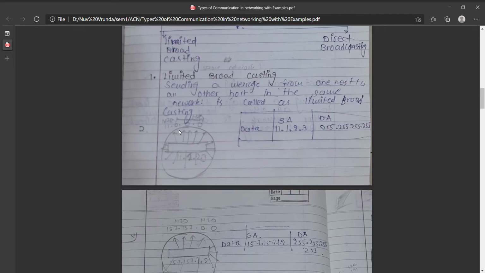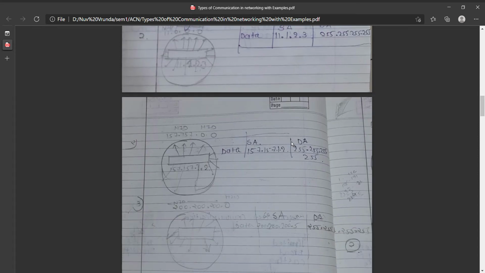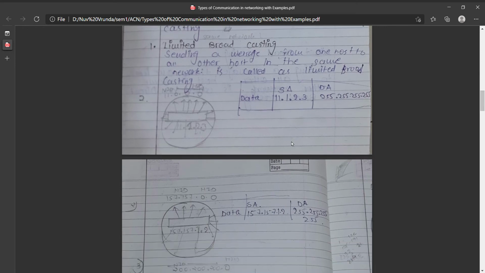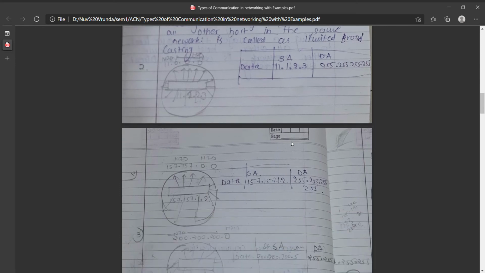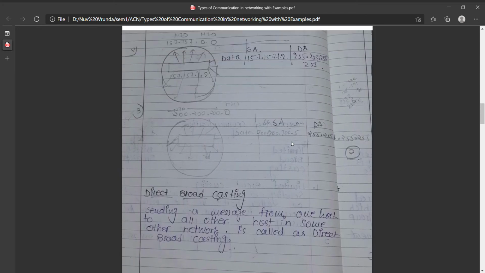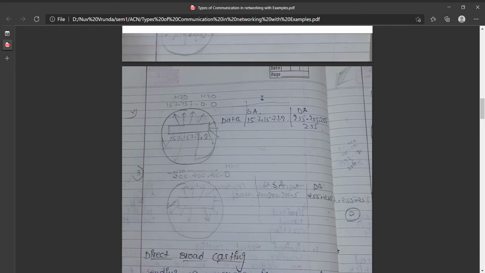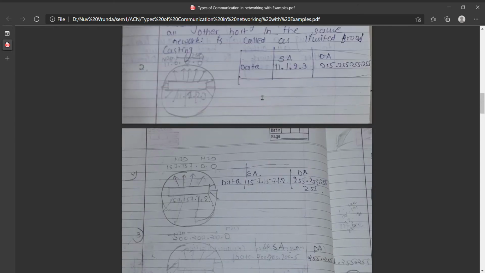According to that, we have a source address 11.1.2.3 and a destination address 255.255.255.255. Since we have broadcasting here, the destination address is 255.255.255.255. Now again we have a source address 157.157.157.1.2.